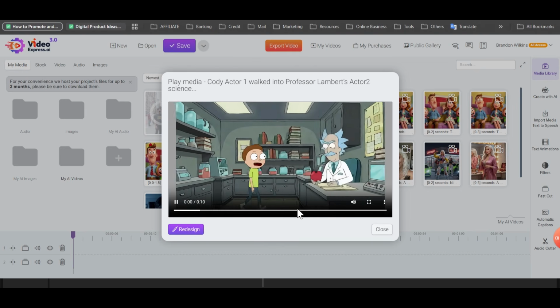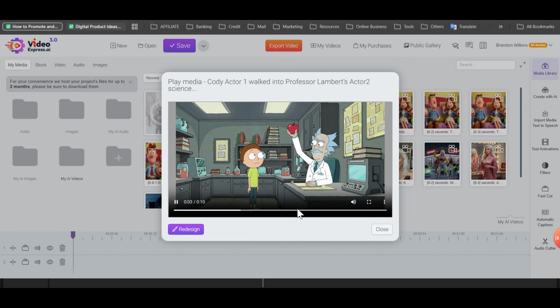Professor Lambert, what is gravity? Well, Cody, gravity is an invisible force that pulls things toward the Earth. Like a magnet? Very similar. Watch this. Whoa! Why didn't it float?